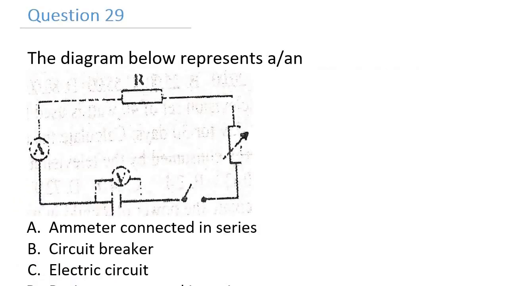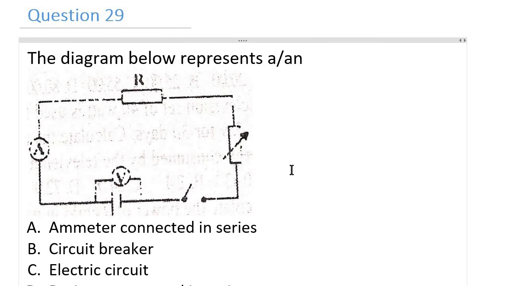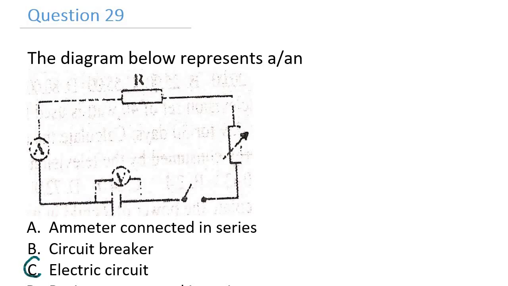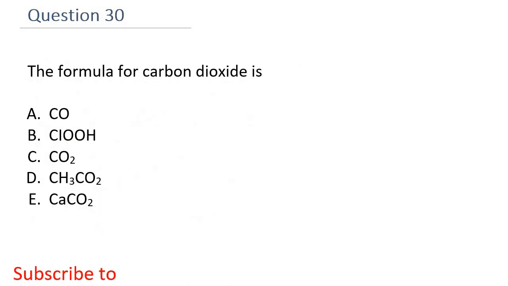Question 29. The diagram below represents what? This diagram is a good example of what? Electric circuit. So the right answer is C. The final question for today, the formula for carbon dioxide is, the right answer is C, CO2.